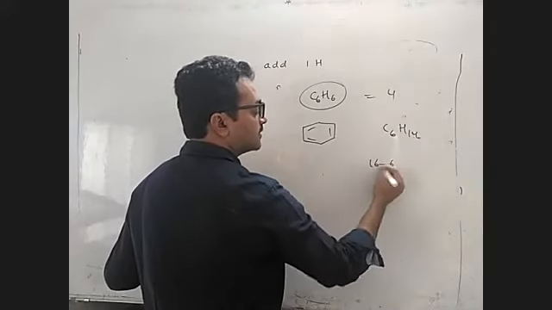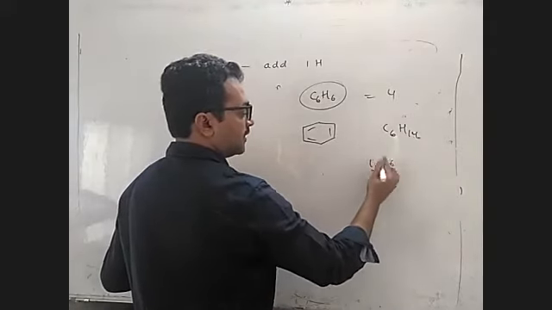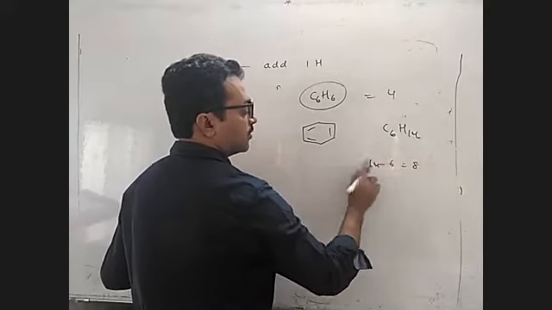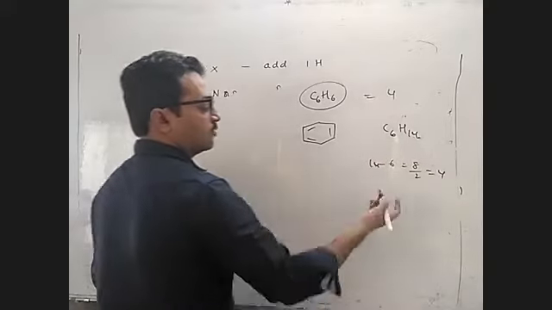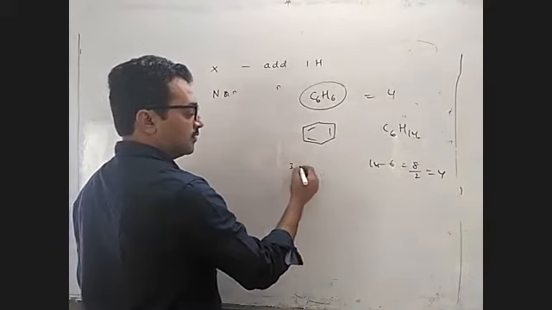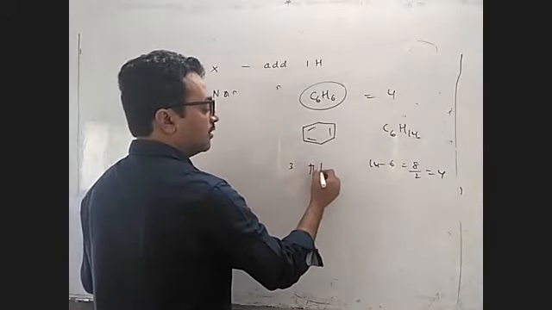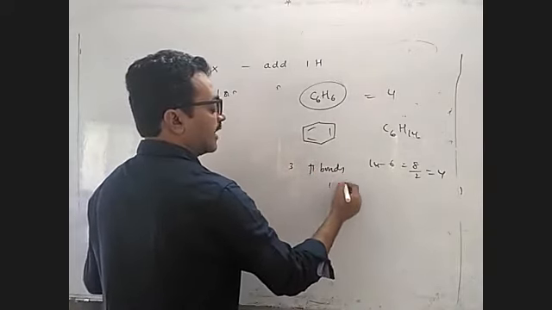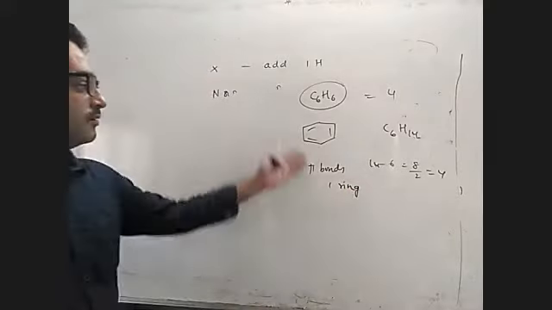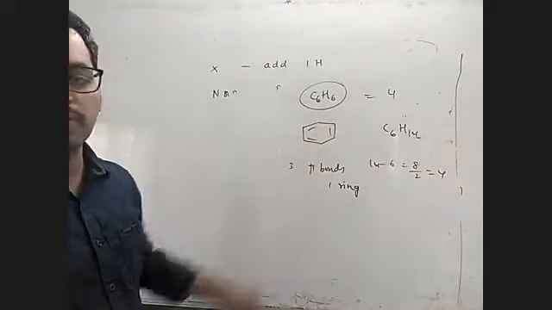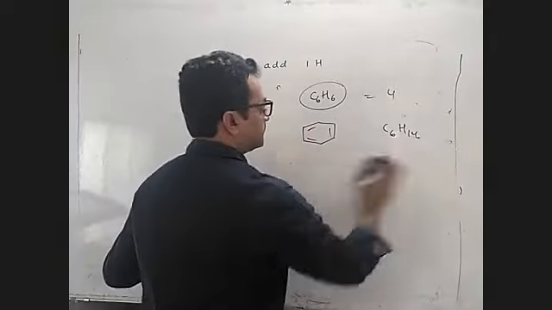So 14 minus 6 is 8, and 8 by 2 is 4. So 4 means it can be 3 pi bonds and 1 ring. Cyclic, 1 ring and 3 pi bonds. Many possibilities are there.